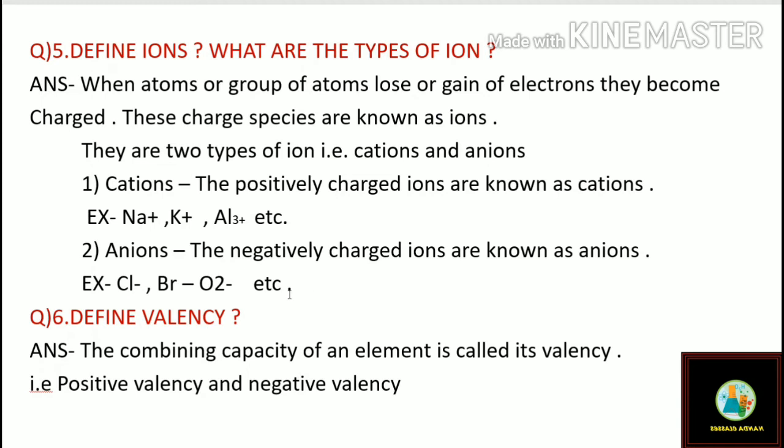Next question: define valency. What is valency? The combining capacity of an element is called valency. Combining capacity means the positive and negative ions help in combining and forming compounds. And mainly there are two types of valency, that is positive valency and negative valency.